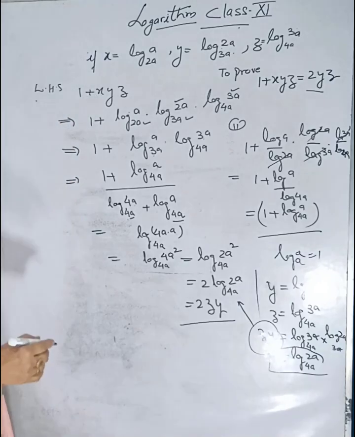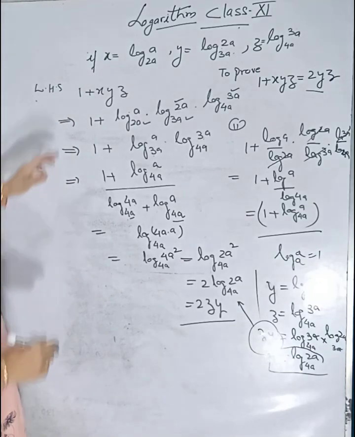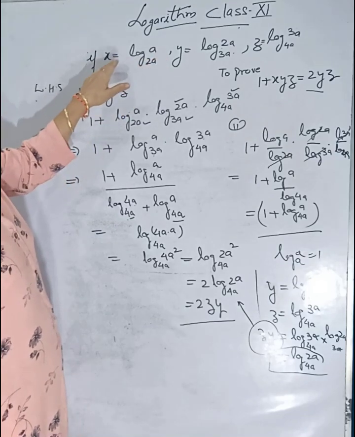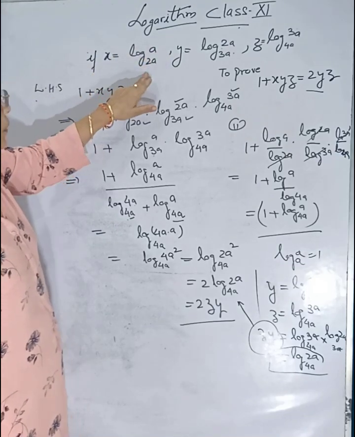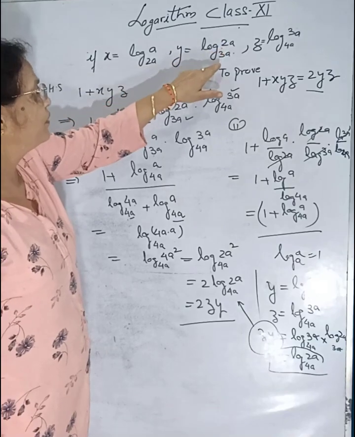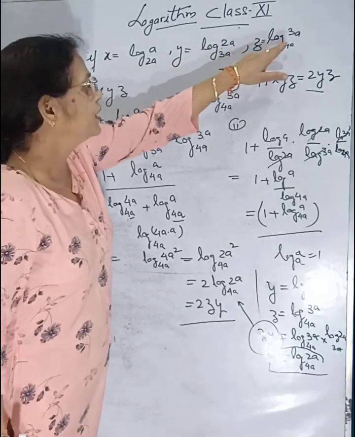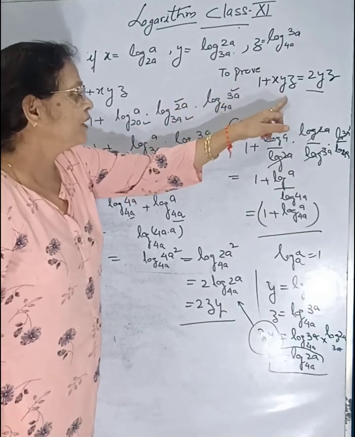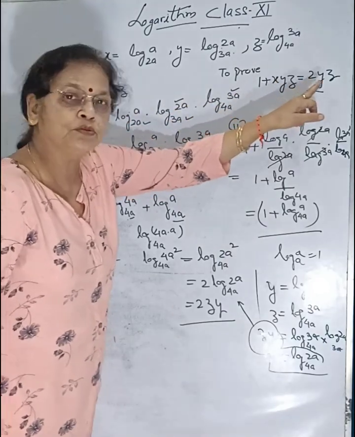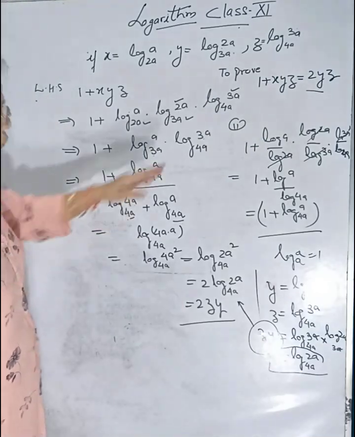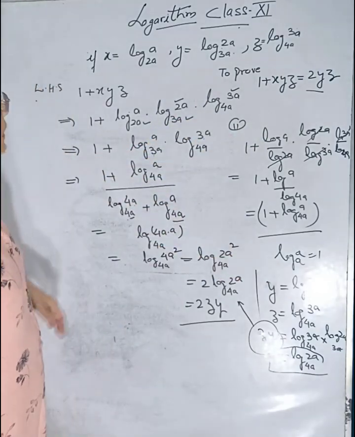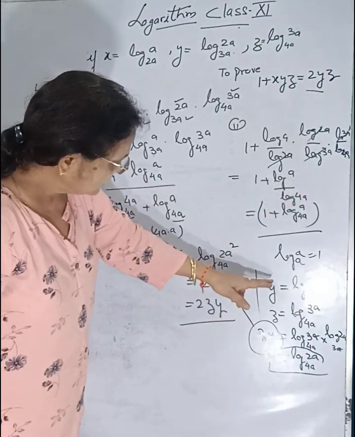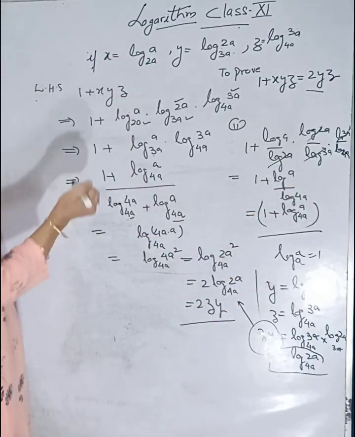Clear? Look again: x is equal to log of a with base 2a, y is equal to log of 2a with base 3a, z is log of 3a with base 4a. We have to prove that 1 plus x plus y x y z is equal to 2yz. Let us first find 2yz. Now find yz, I am explaining this again.